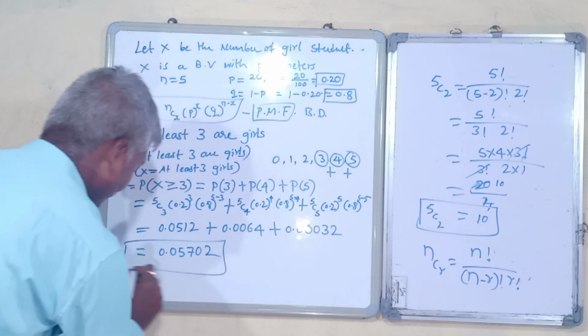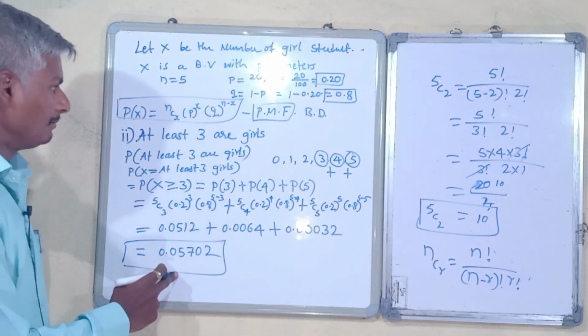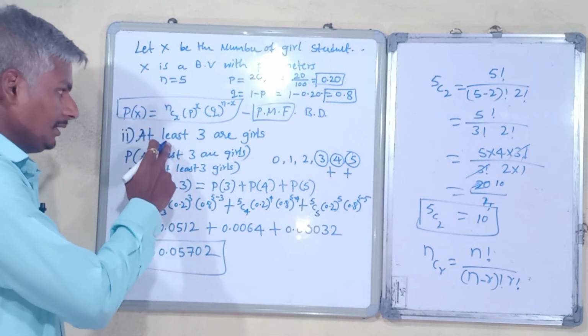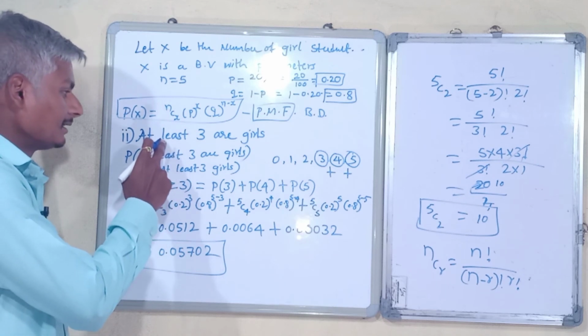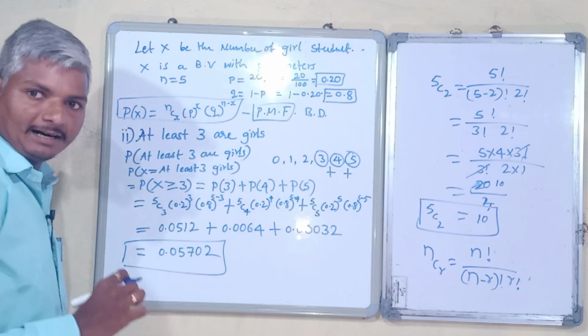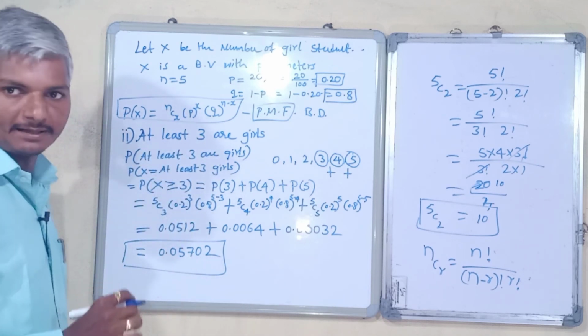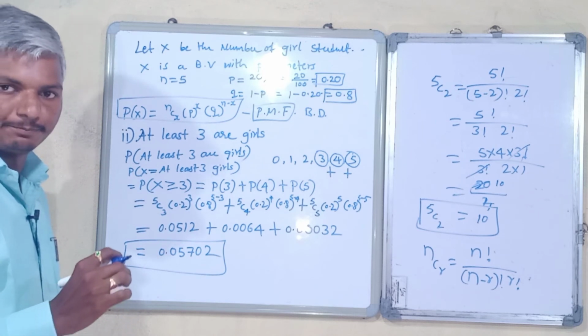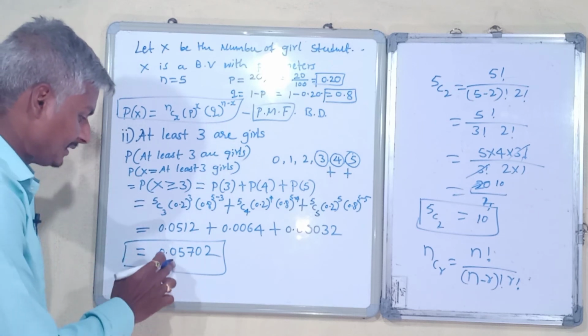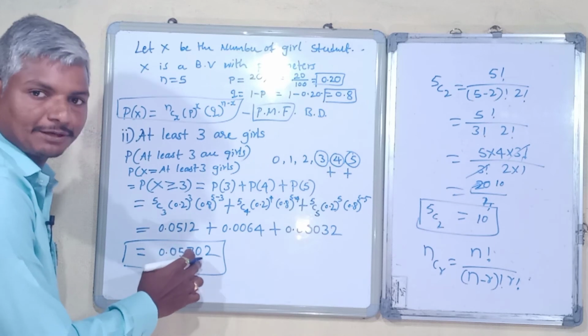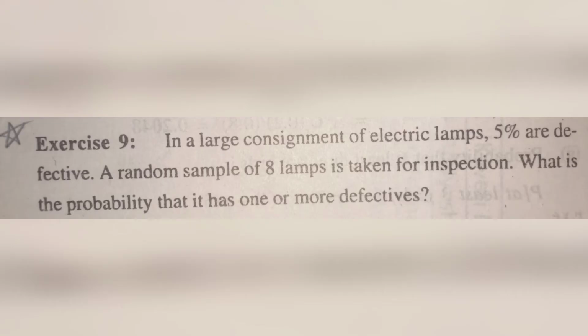So this is the probability of, out of 5 students, at least 3 are girls in a particular college from the selected sample, that is 0.05702. This is the third exercise in this video.